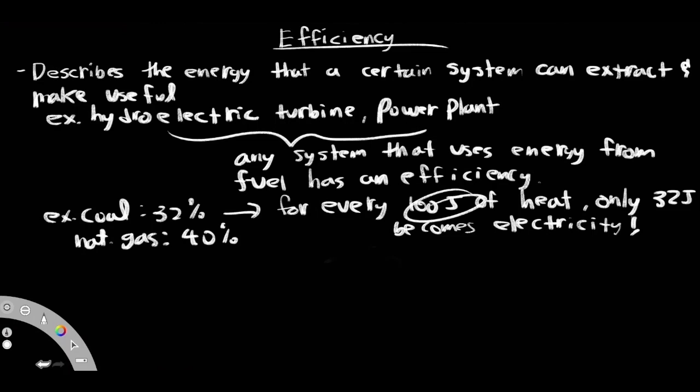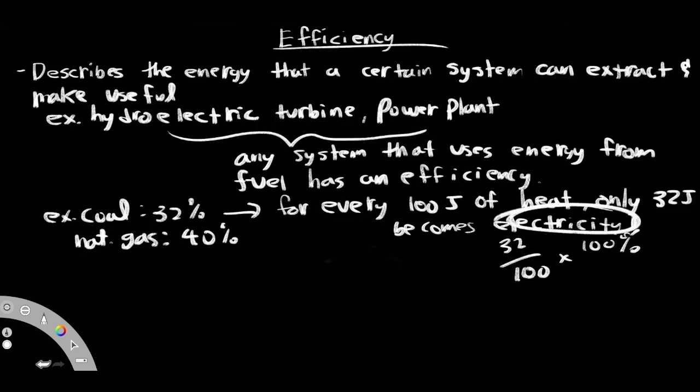Because obviously you have your denominator here as 100, so 32 over that as a numerator, because this is what you're getting out of it, okay? Obviously we would want theoretically 100 joules, but it's never going to be 100% efficient. So let's say we only get 32, right? You just multiply by 100%, right? So it's only 32% efficient. So only 32% of it actually becomes the electricity that we want. The rest just gets dissipated as heat and is lost.